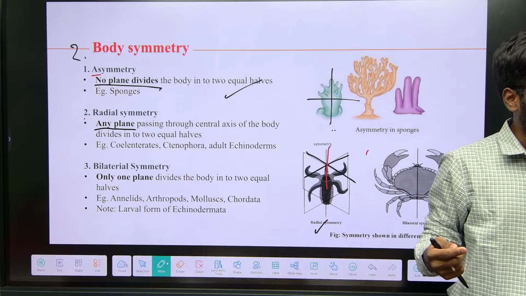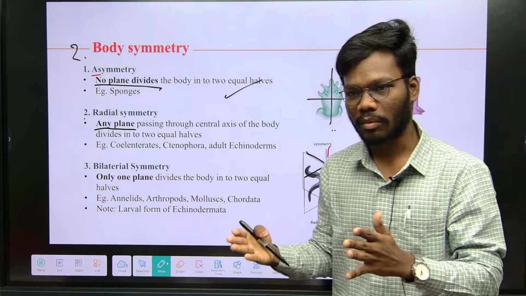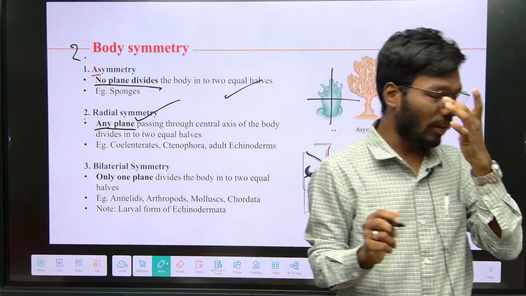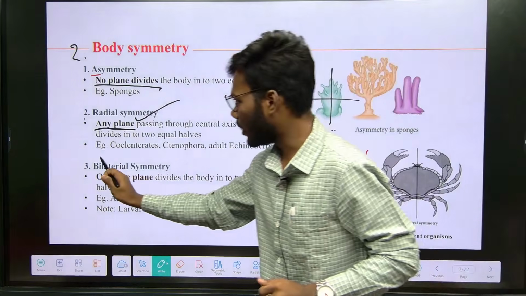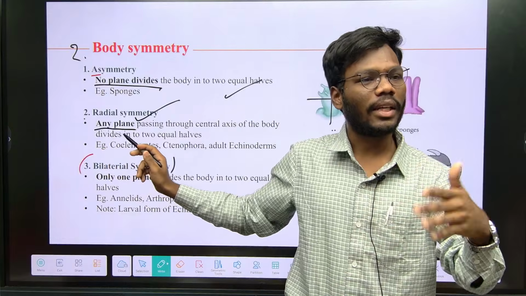So if more than one plane is going to cut the animal into two equal parts, it is radial symmetry. If only one plane is going to divide the animal into two equal parts, it is bilateral symmetry. Remember, radial symmetry is nothing but many planes.